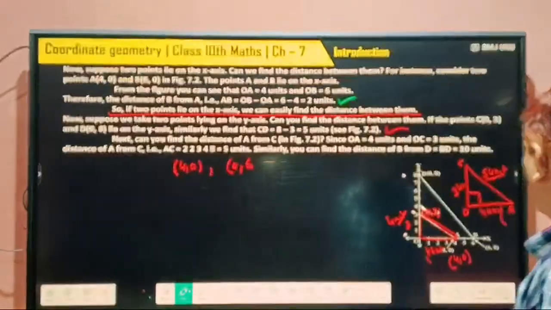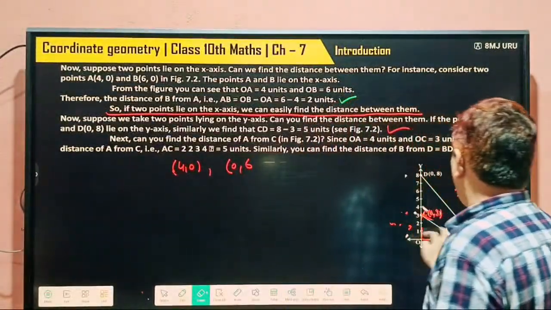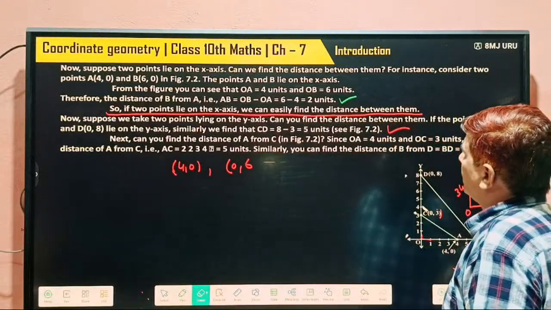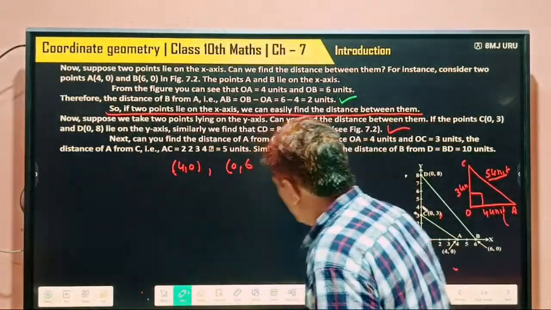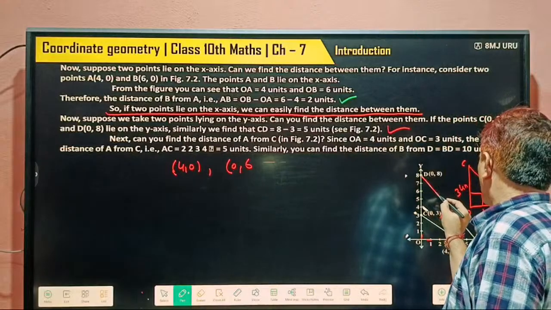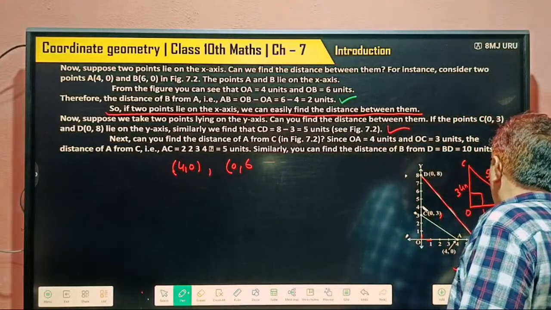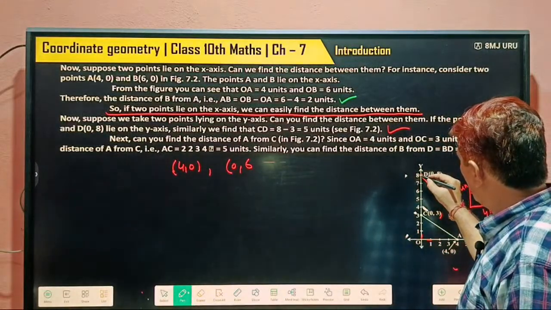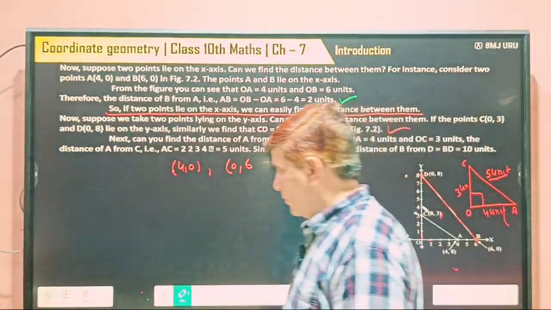And if we have to find the distance of BD, this is BD. Point B lies on the x-axis and point D lies on the y-axis.